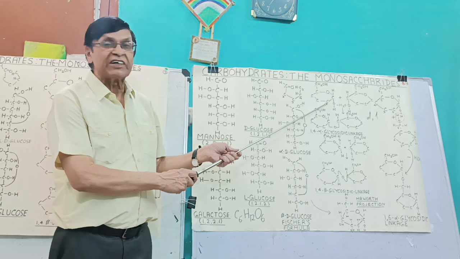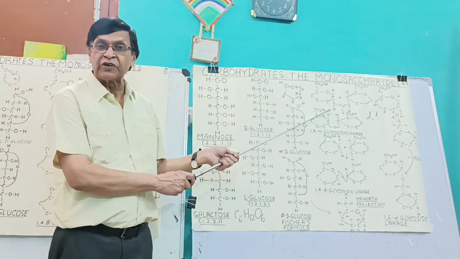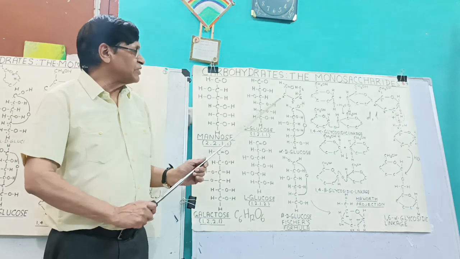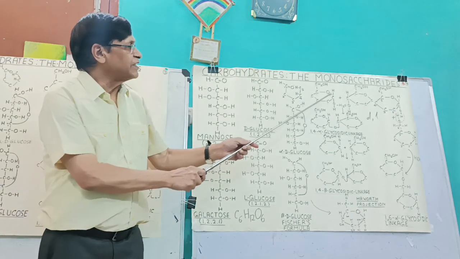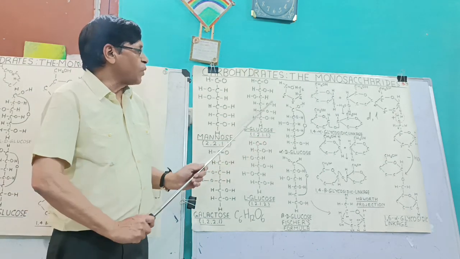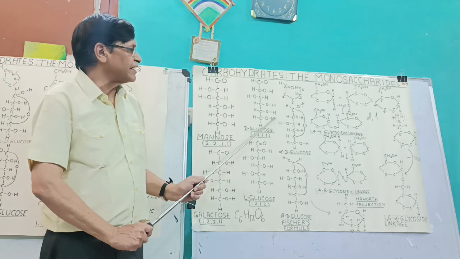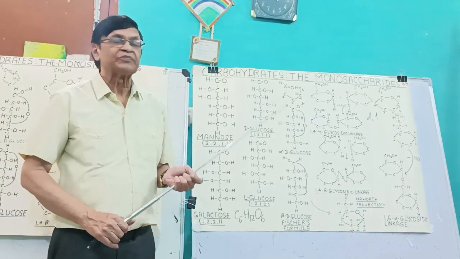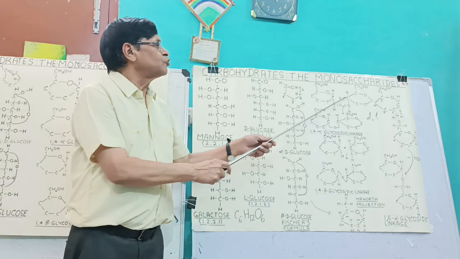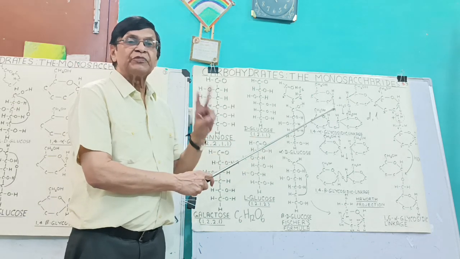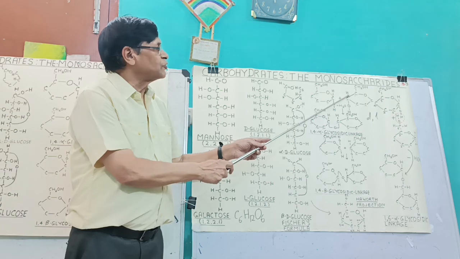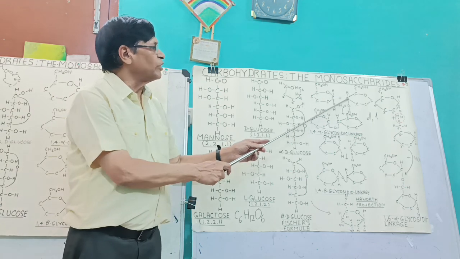So another formula was suggested for its structure, in which the groups which are attached on the left side are written on the upper side, and the groups which are attached on the right side are written just below, right? And when two monosaccharides combine with each other, here there is one hydrogen, here there is an OH.